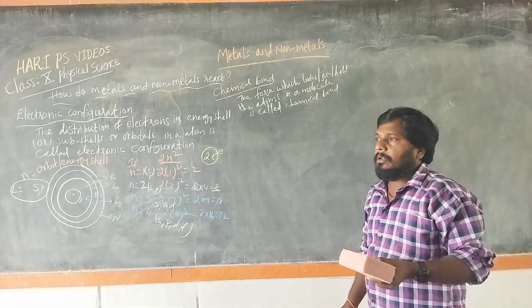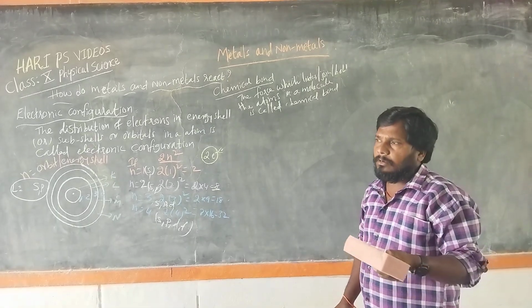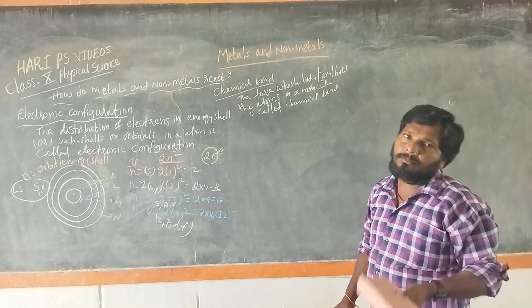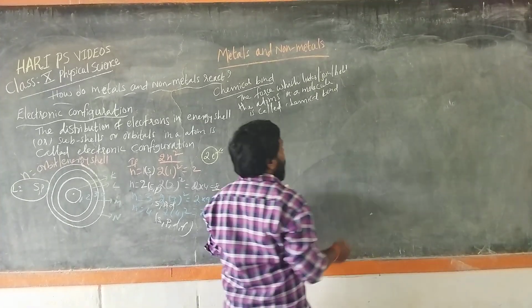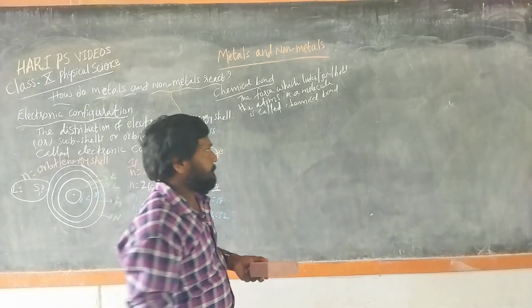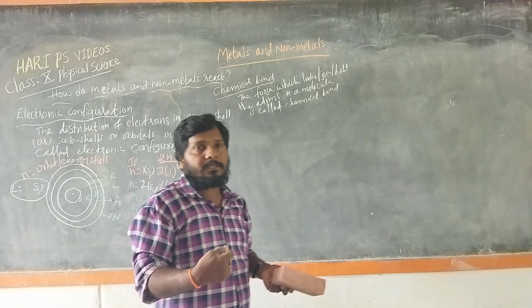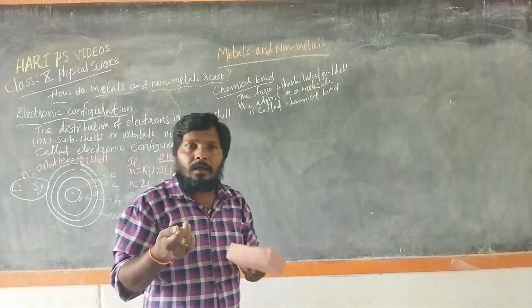But xenon forms some compounds with oxygen and fluorine under different conditions. So let's write the electronic configuration of inert gas elements. After that, we will discuss how other atoms get stability.